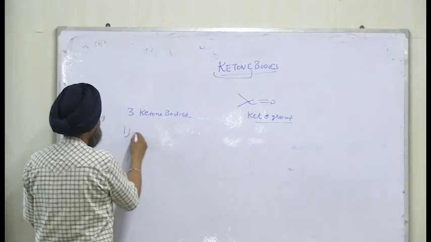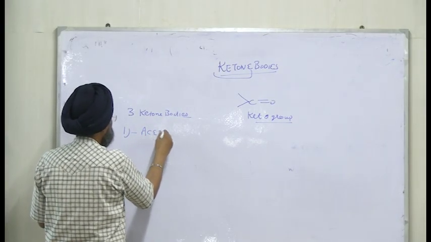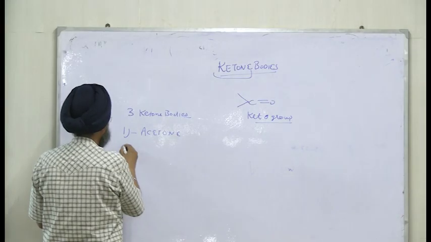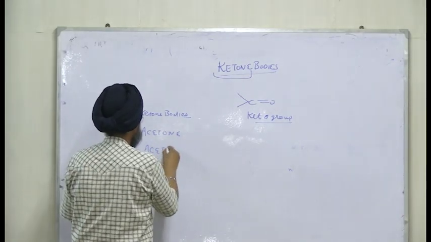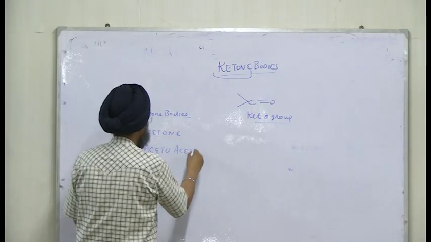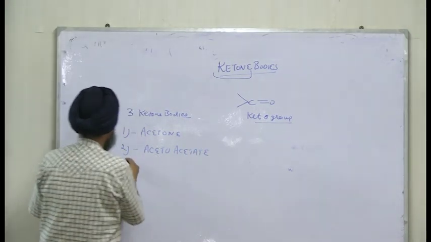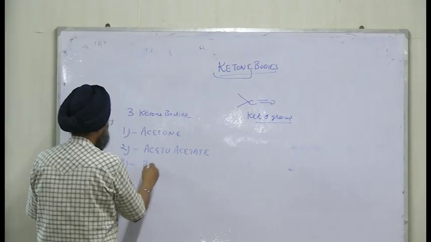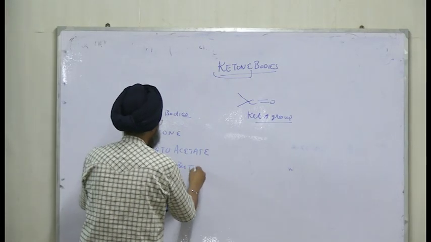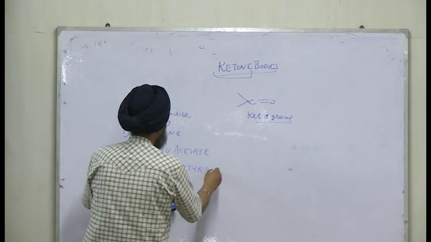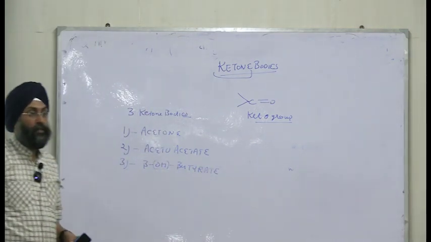One is acetone, second is acetoacetate, and the third is beta-hydroxybutyrate, right?